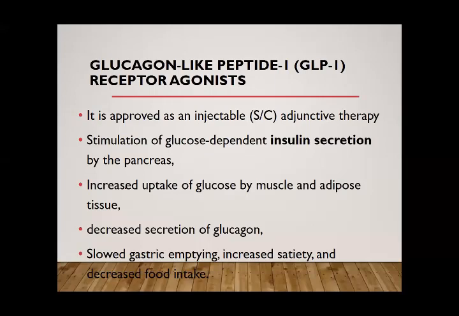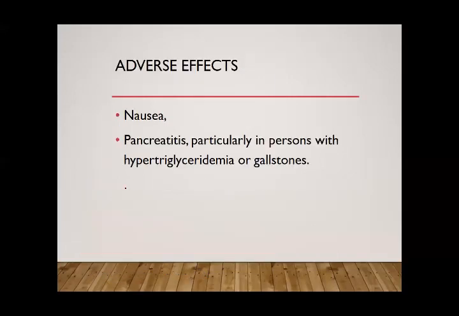As you know, glucagon is a hyperglycemic hormone that is released in hypoglycemia. So if blood glucose level is normal, glucagon will not be released. It also slows gastric emptying, increases satiety and decreases food intake, so this also lowers the blood glucose level.